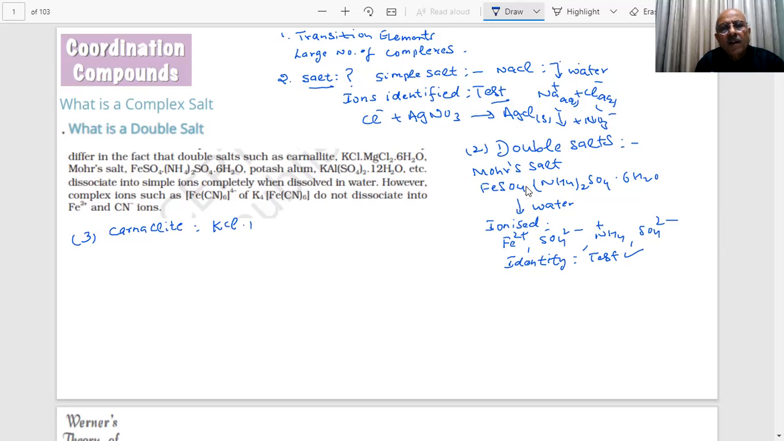KCl MgCl2 12H2O. This is the example of the carnallite. Therefore, students, this will get ionized, will give potassium ion, chloride ion, magnesium ion. There is more than one type of cation which is present. They are called double salts.